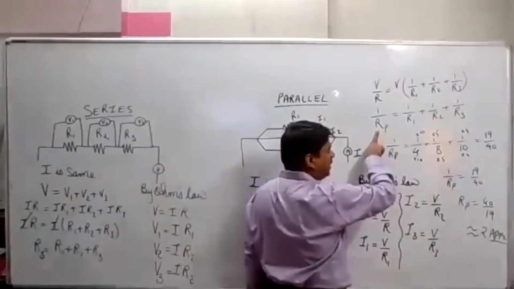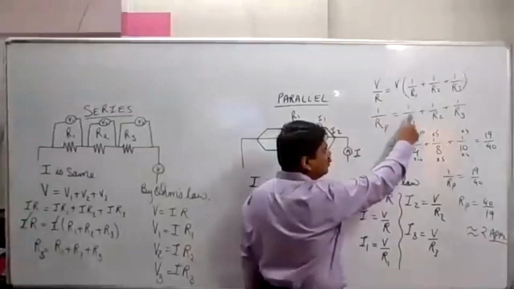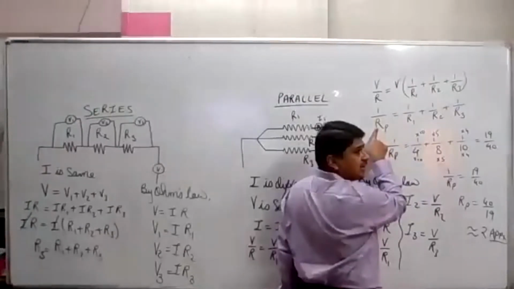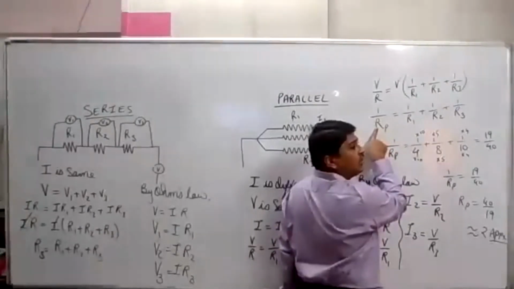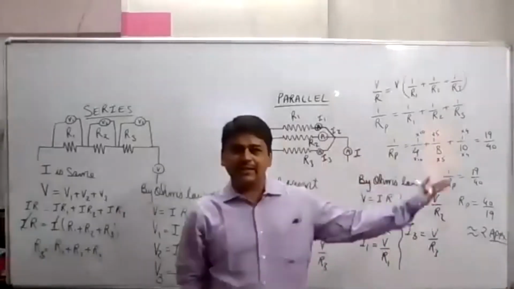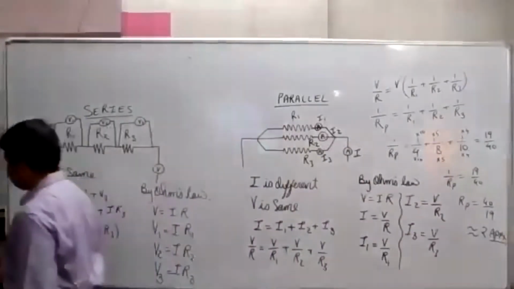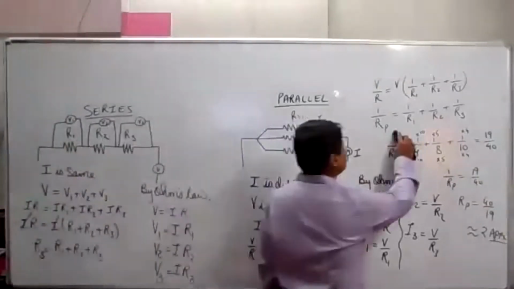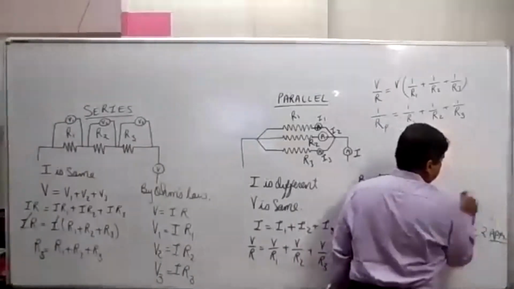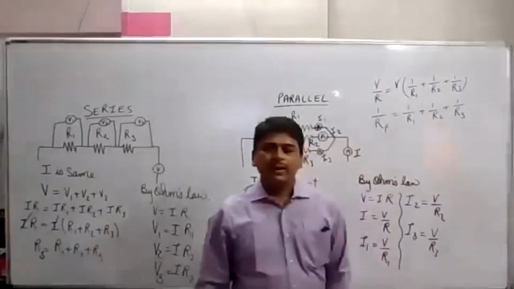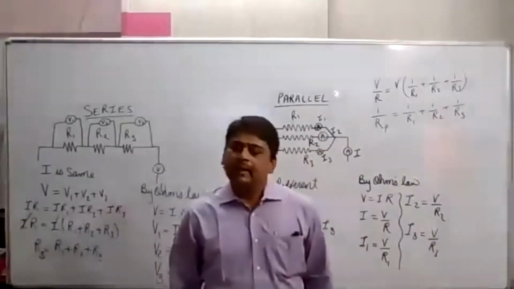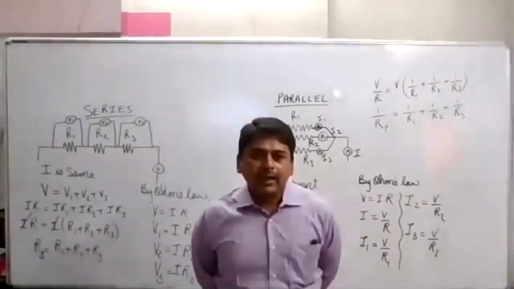So the statement goes: the reciprocal of the total equivalent resistance in parallel is equal to the sum of the reciprocals of the individual resistances, and the value of the total equivalent resistance in parallel is less than the values of the individual resistances. There is a mathematical proof. You don't need to write this proof, we will do it in numericals. I told you this here just to explain. Did you understand something? Is the thing clear? Yes, sir.